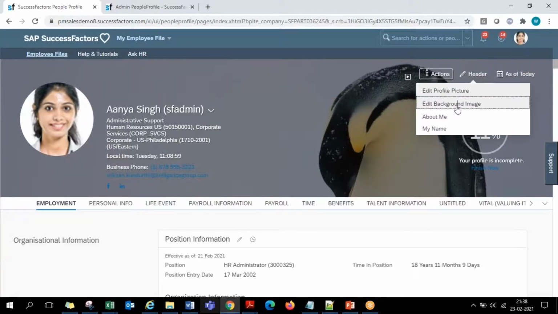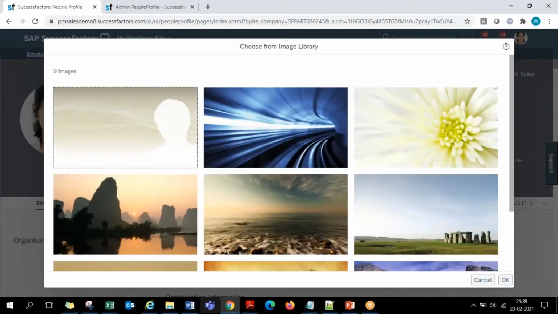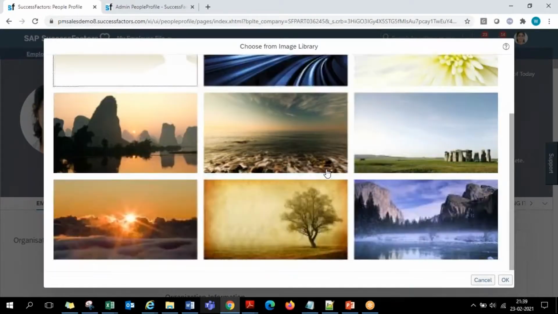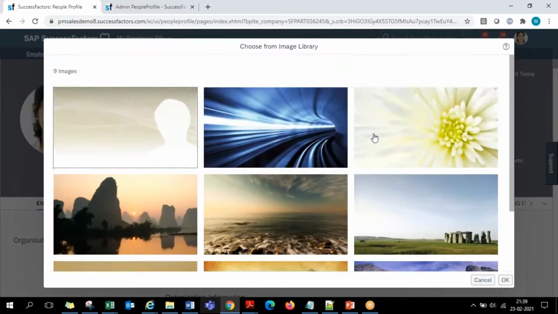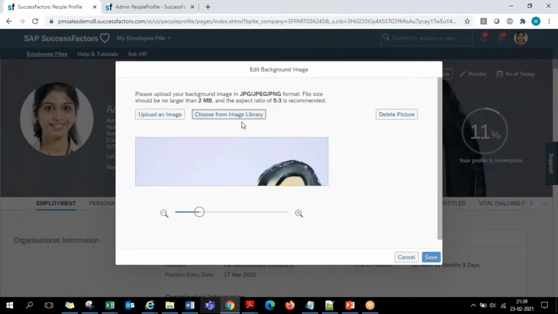When you go for a background image, we have some standard SuccessFactors library of images also. So from a library of images that are standard delivered by SF, we can choose. In this demo system, they have given 9 images, whereas in a customer system, they give you up to 70 images. So you can pick from that library, or you can even upload your own background image, within these dimensions: 5:3 aspect ratio, 2 MB size, JPEG format.